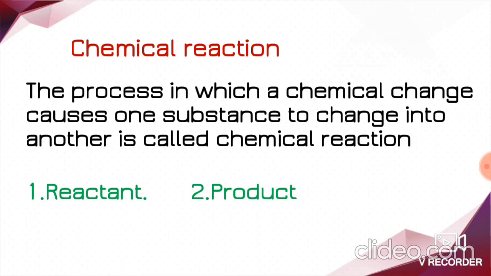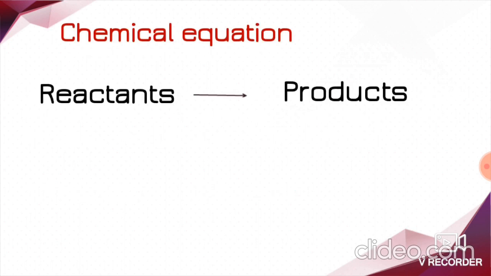Understood? Yes. Children, as we already learned that elements are represented by appropriate symbols, right? Chemical reactions which occur between different substances are also represented by appropriate symbols and formulae. Then what is chemical equation here?